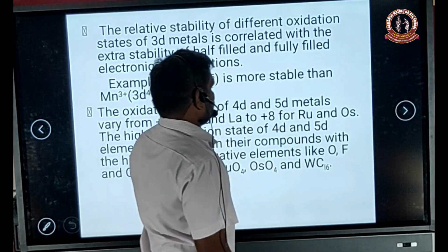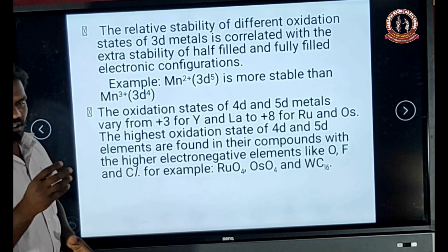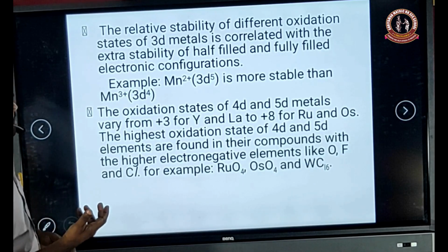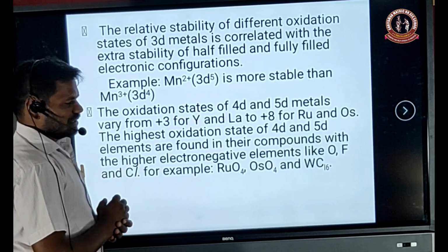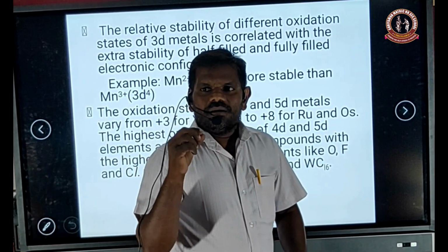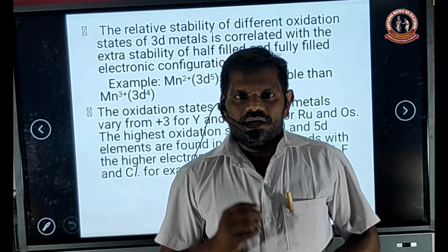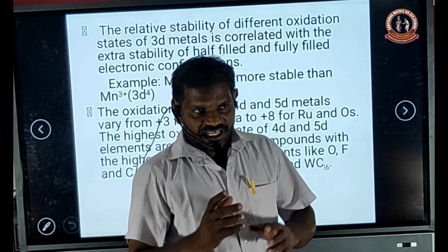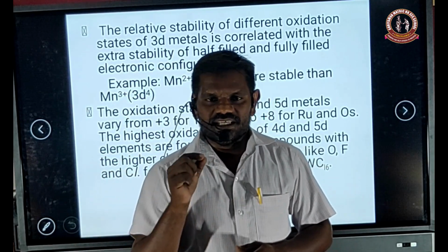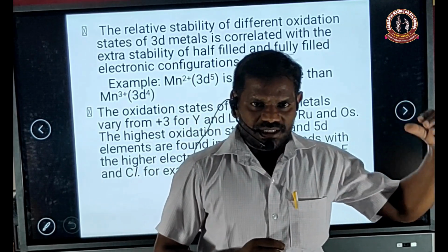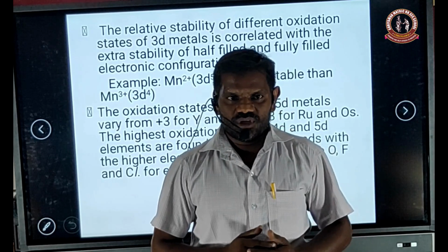Next, the relative stability of the different oxidation states in the 3d metals is correlated with the extra stability of half filled and fully filled electronic configurations. For example, manganese has atomic number 25. It exhibits 2 types of ions, Mn2+ and Mn3+. Mn2+ has 3d5 configuration, that is half filled and stable.